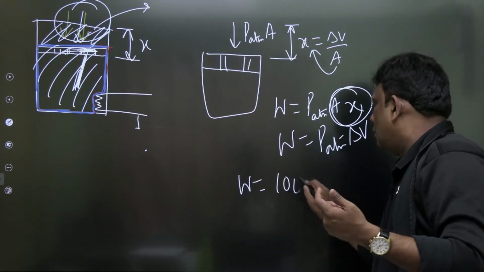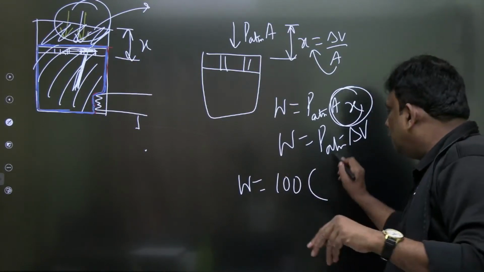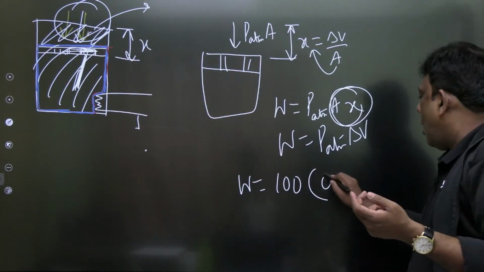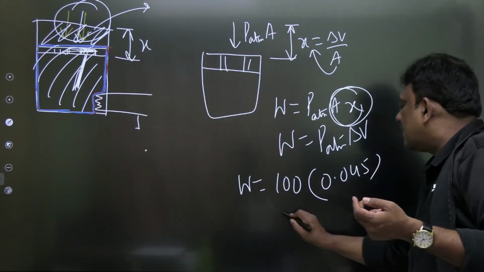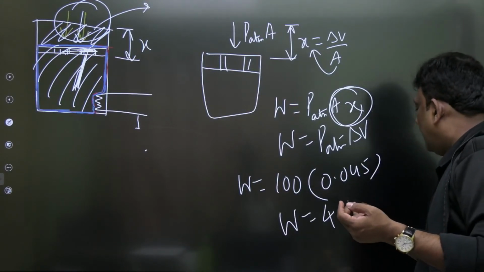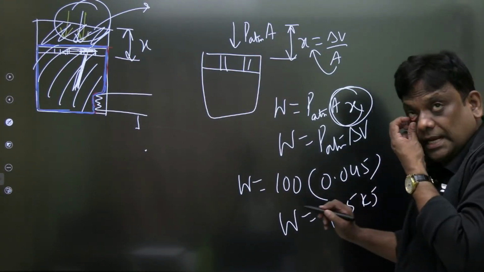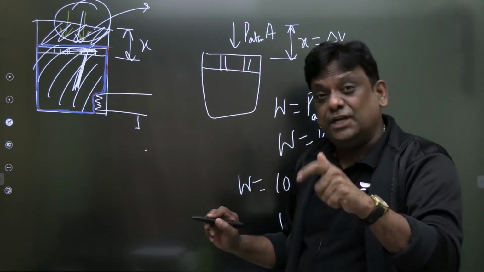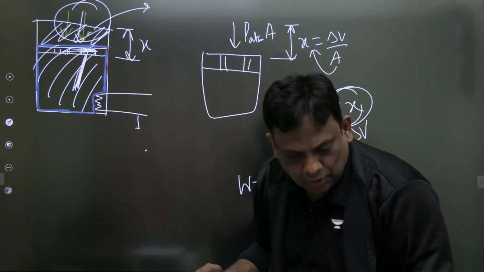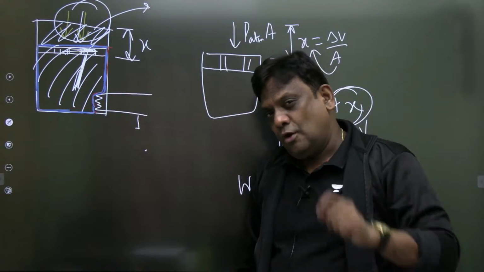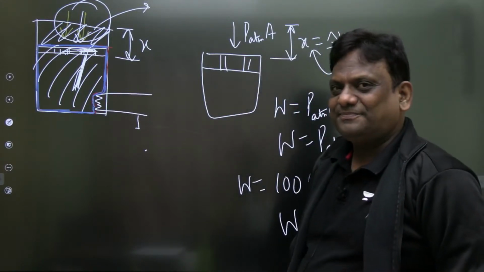So therefore work कितना होगा, atmospheric pressure is 1 bar. 1 bar means 100 kilopascal, 100 kilopascal into change in volume 0.045. तो कितना work आएगा? So now it is 4.5 kilojoule. Is it correct? In previous case it was 4.72 if I am not wrong. What is the reason for this difference?